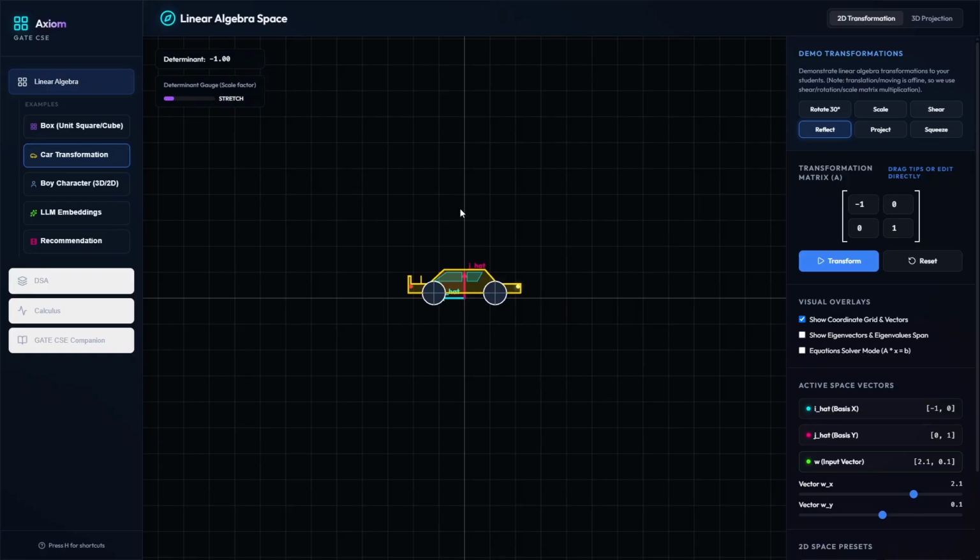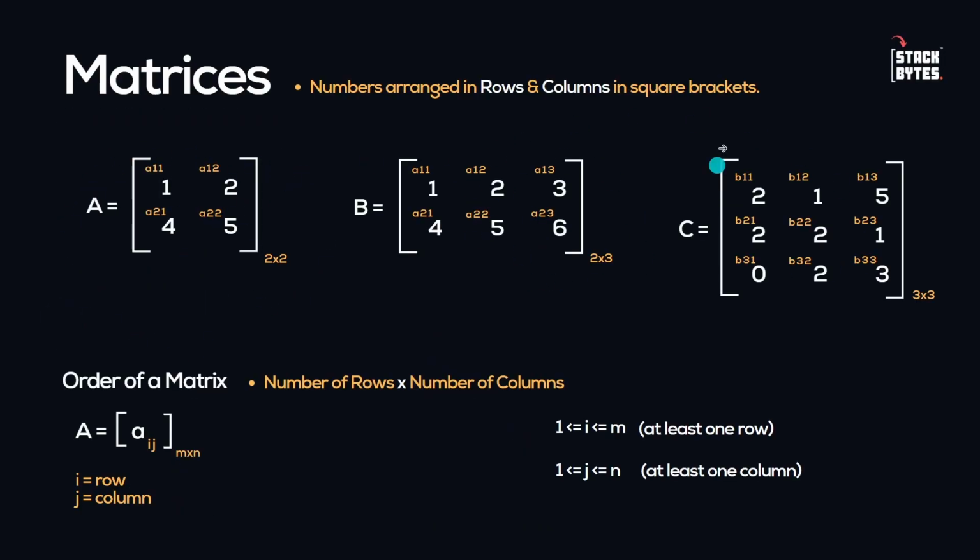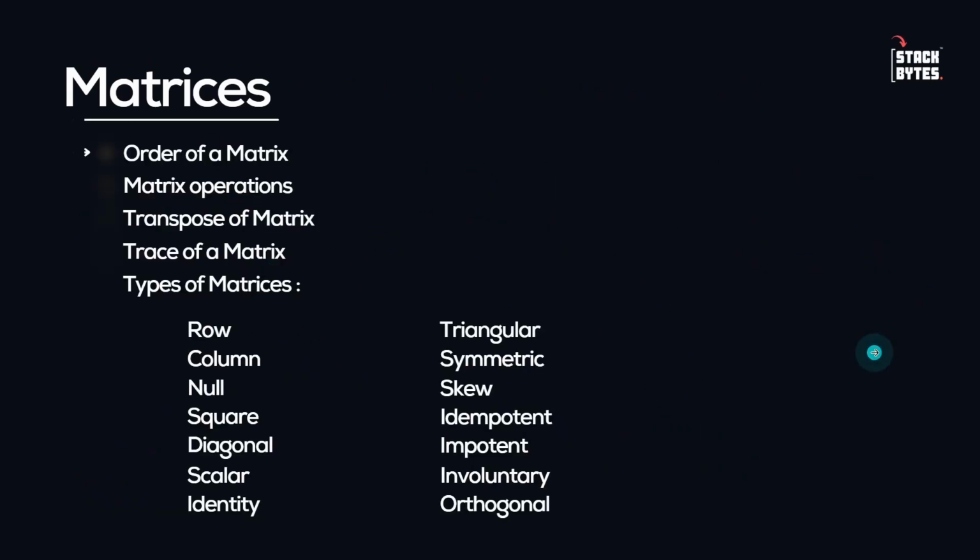I hope you completely understood what matrices are, what vectors are, what the order of a matrix is, and how matrices look. What are the positions of those components, what are rows, what are columns, and yeah, that's pretty much it for this session. And in the upcoming videos, we'll look at all these things: matrix operations, transpose, trace, and different types of matrices.